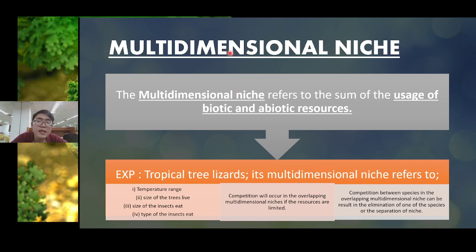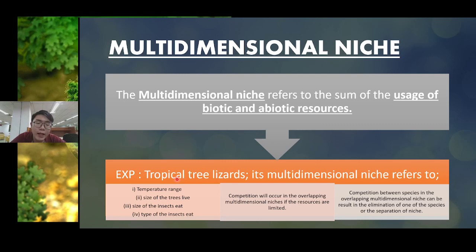Okay, multi-dimensional niche is the sum of the usage of biotic and abiotic resources. I already said a niche is one organism living in one area, and its functional role in one community. So the multi-dimensional niche refers to the sum of the usage of biotic and abiotic resources, which means the living and non-living resources.